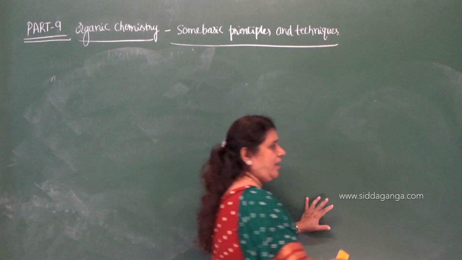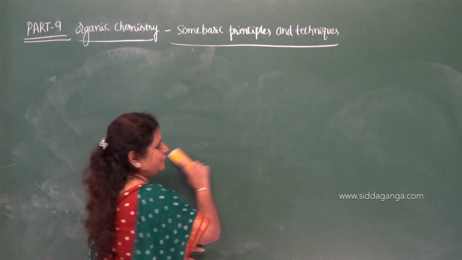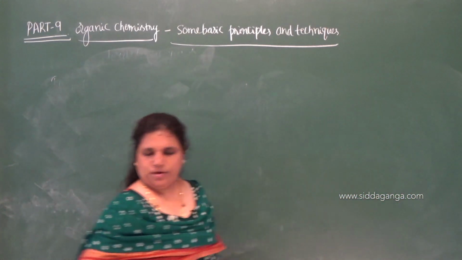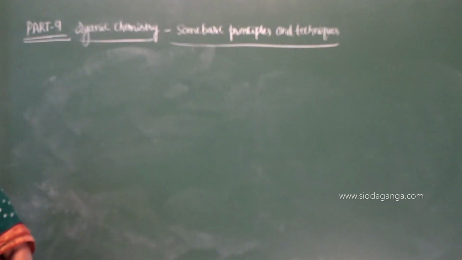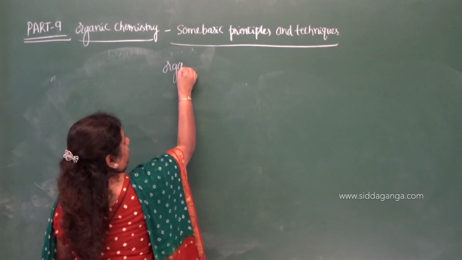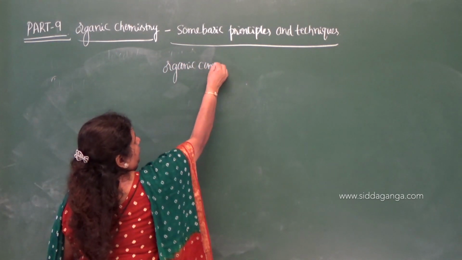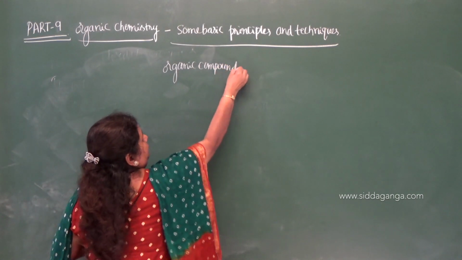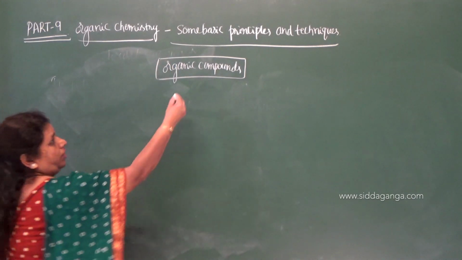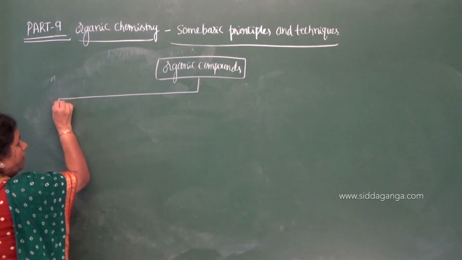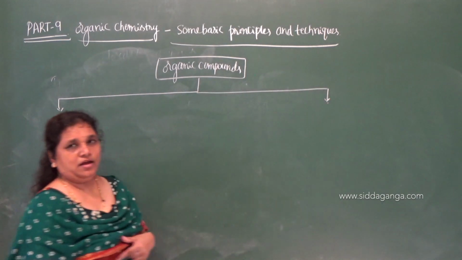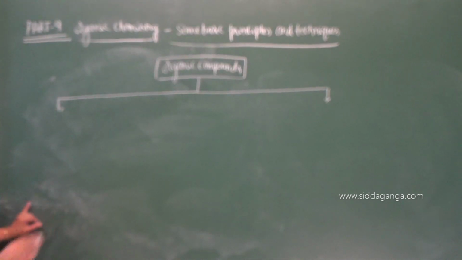Remember one example for each class of compounds. Organic compounds: this is the classification based on the nature of the carbon chain, or the carbon skeleton.